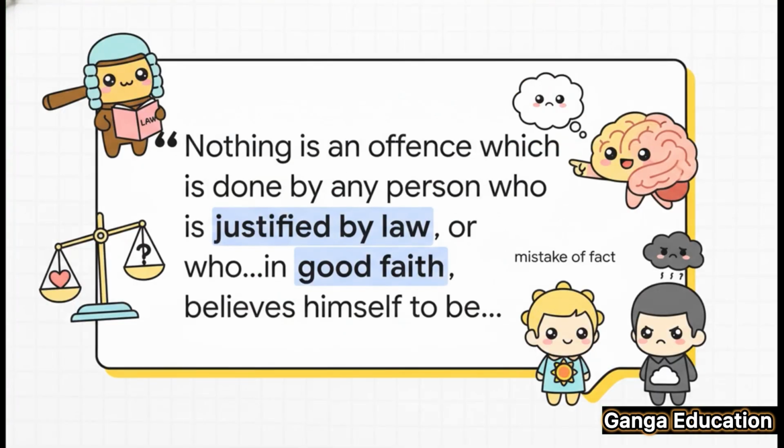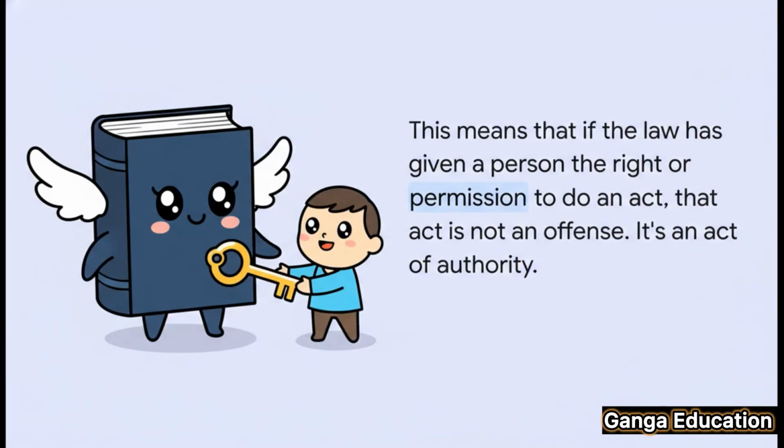So Section 17 says कि कोई भी act offense नहीं है अगर वो एक ऐसे व्यक्ति ने किया है जो justified by law है. In other words, the law gives him the right or the authority to do that act. और यहाँ भी वही conditions apply होती हैं. It has to be a mistake of fact, not a mistake of law, and the act must be done in good faith. So what does this actually mean?